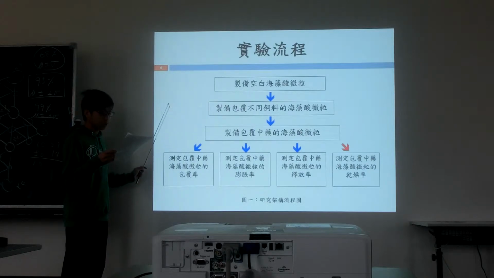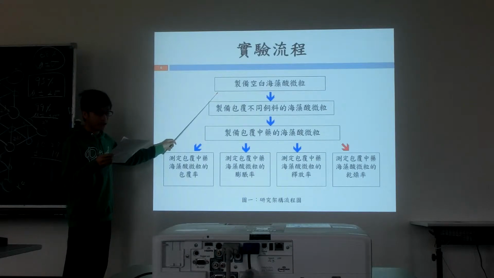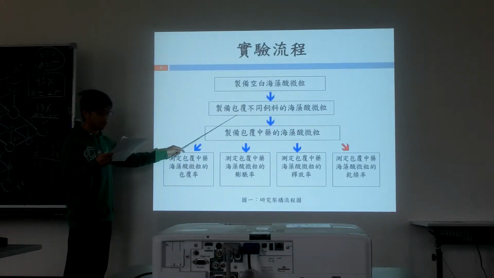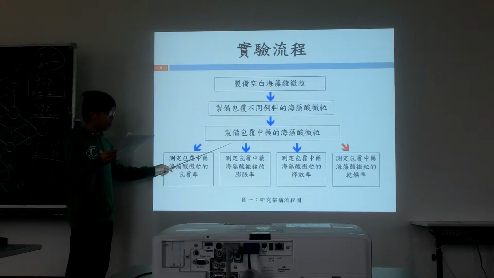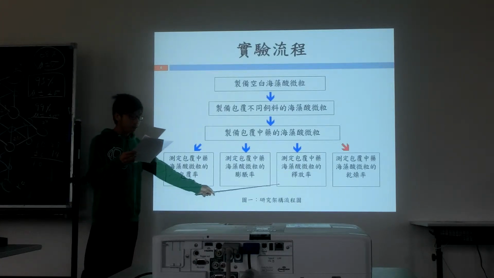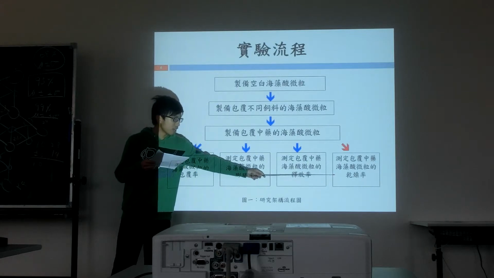As the picture you see, it is our experimental protocol. First, we prepare the blank alginate micropellets to understand under what condition we could obtain the roundest and the smoothest dry blank alginate coated micropellets with the best formability. Next, we prepare alginate micropellets coated with different feeds and TCM to find out the palatability of medications in zebrafish. Then we determine the rates of encapsulation efficiency, expansion and release, and drying rate.